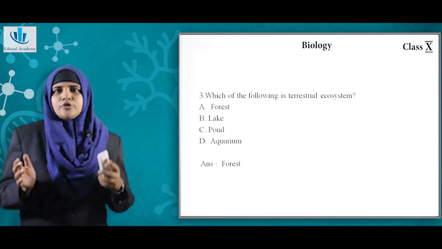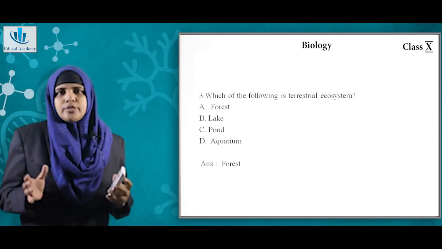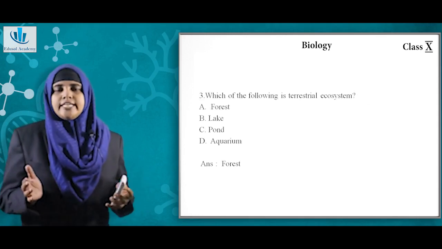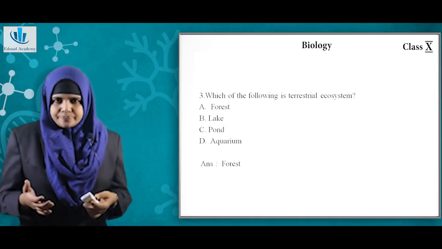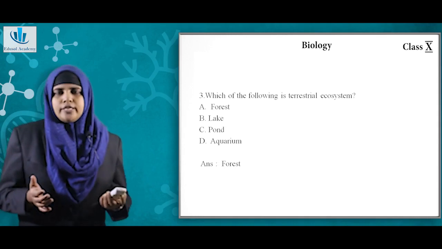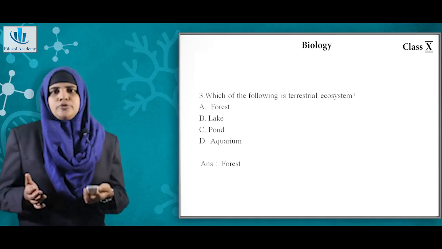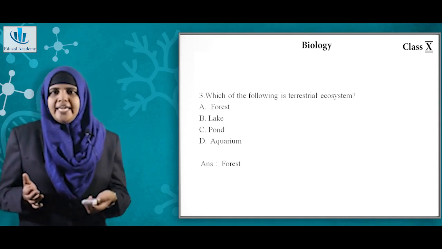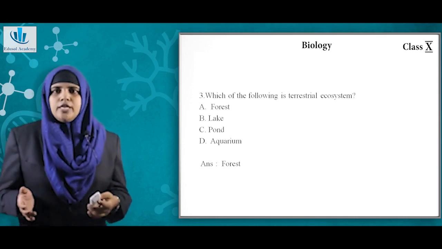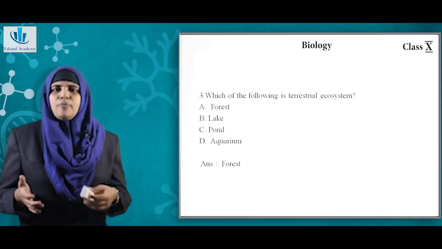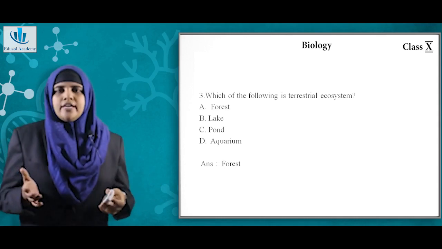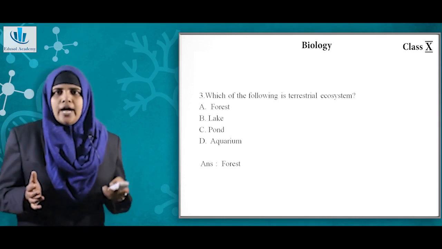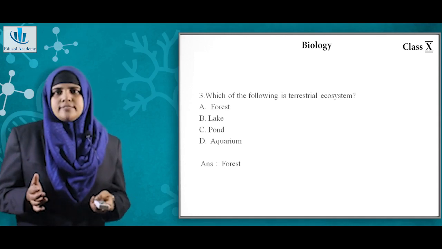Question number 3, which of the following is a terrestrial ecosystem? So we have studied that ecosystem can be broadly categorized into terrestrial and aquatic ecosystem. So in the given options you have forest, lake, pond and an aquarium. So all these, the lake, pond or aquarium, are aquatic. So the correct option will be option A, that is forest.